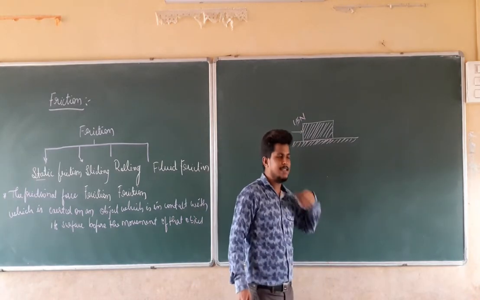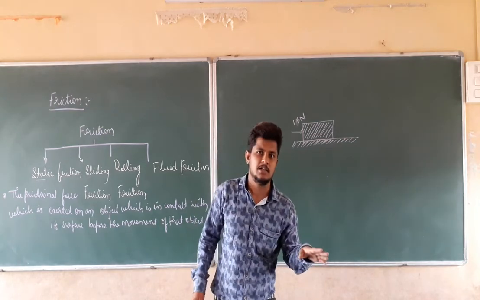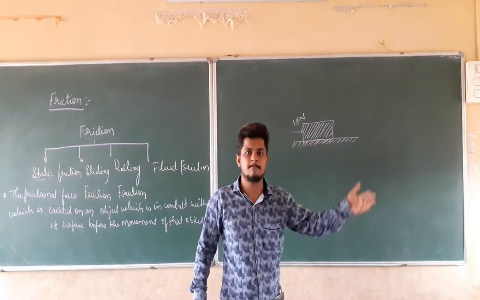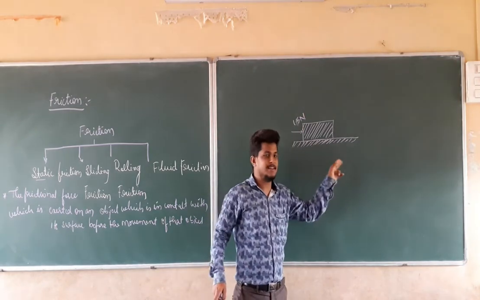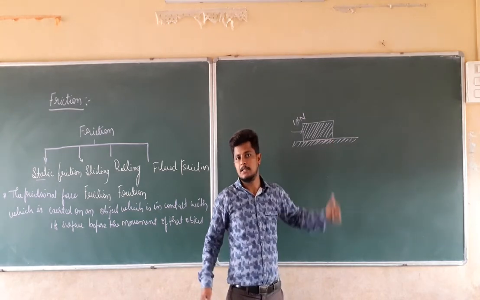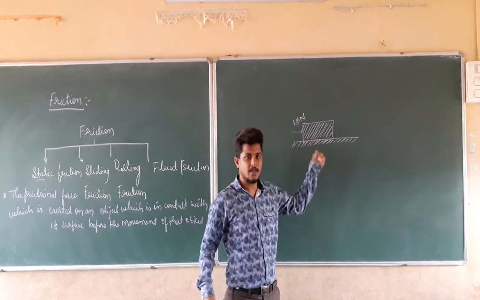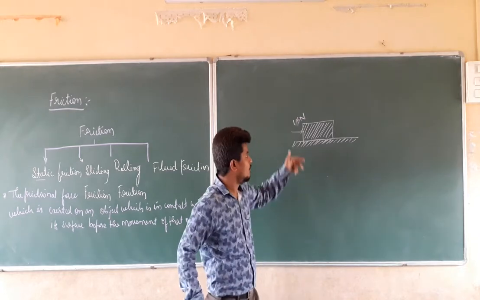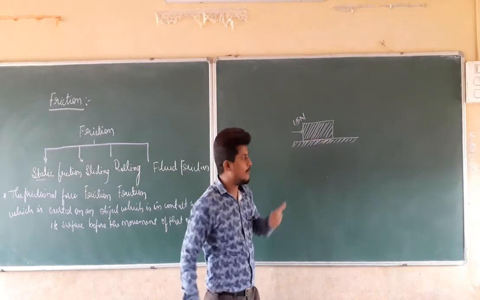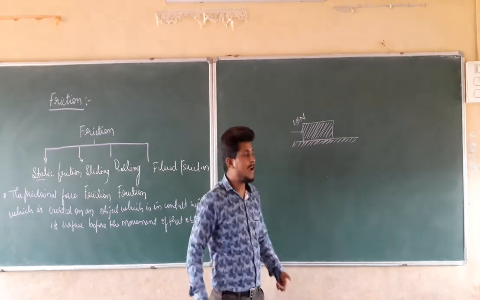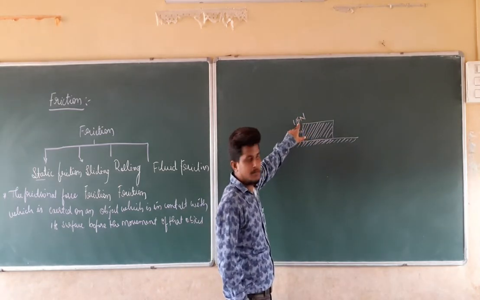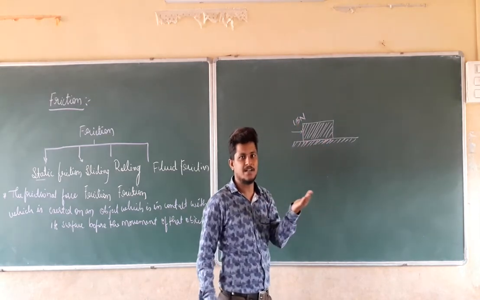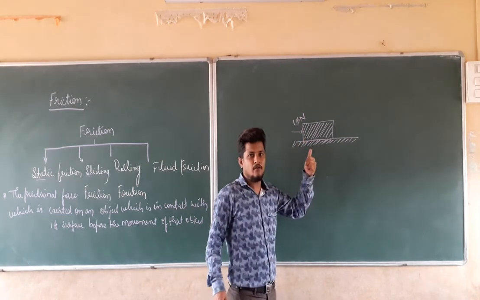After applying the 10 Newton force, the object is not moving. That means the opposite force exerted by these surfaces, which is static friction opposing the movement of that object, is more than that 10 Newton. So I have to increase my applied force. When I increase it, the object starts to move. Why does it start to move? The magnitude of the applied force is more than the opposing frictional force.